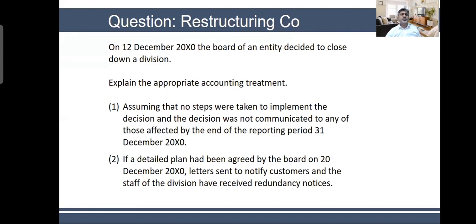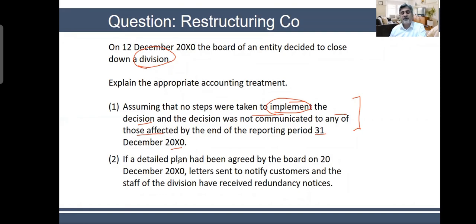There is a short question. On 12th December 2020, the board of an entity decided to close down a division. Now it's not like closing down a branch, it is closing down a division. A full line of business is being closed. Explain the appropriate accounting treatment, assuming that no steps were taken to implement the decision and the decision was not communicated to any of those affected by the end of the reporting period, 31st December. So no formal steps have been taken to communicate it and no implementation steps.